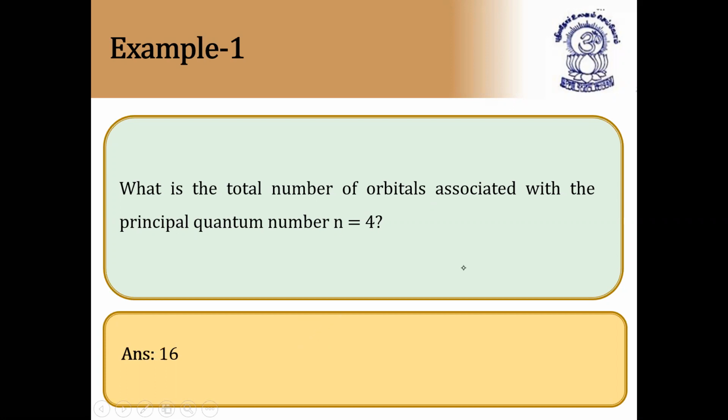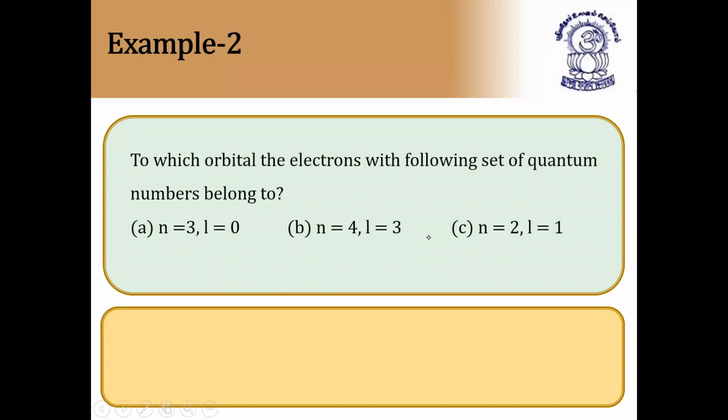Next question. To which orbital do the electrons with the following set of quantum numbers belong? This is a very simple question. This type of question is easy, and you may get a question based on this model also. So n is equal to 3, L is equal to 0. So it should be 3s, because L is equal to 0 means s orbital, and n is equal to 3 means third shell, 3s.